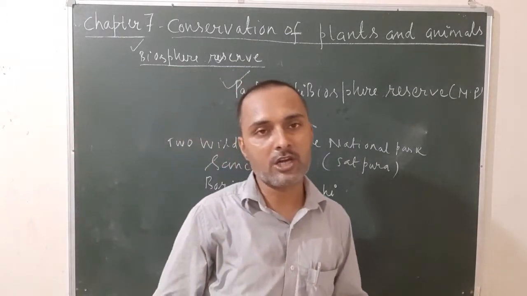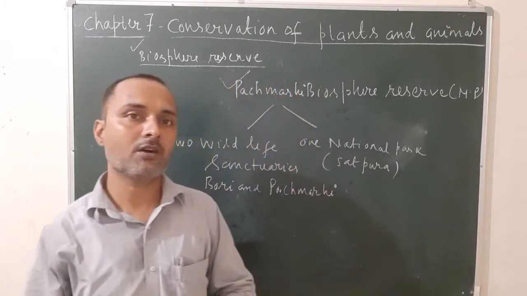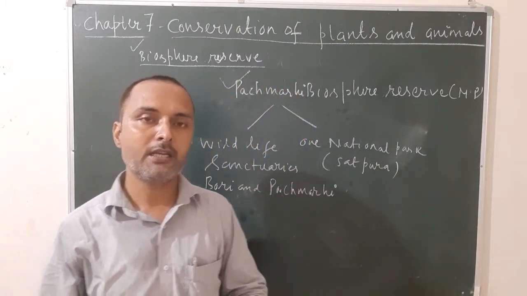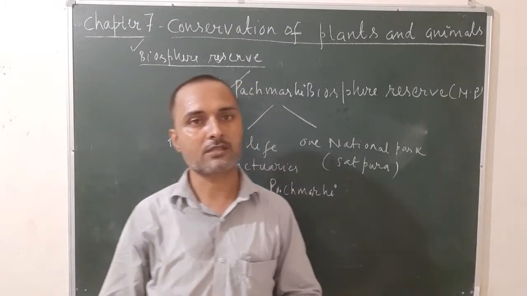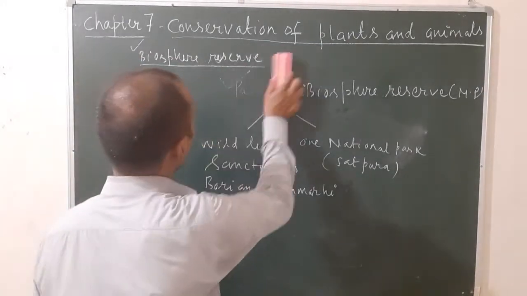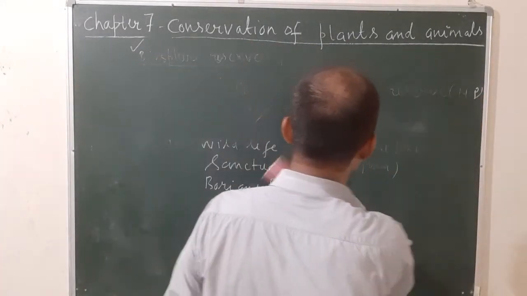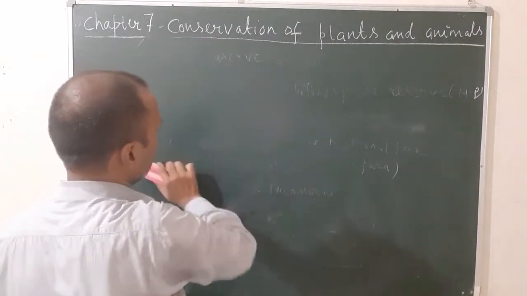So once again, what is biosphere reserve? Biosphere reserve is a large area of water or land in order to support the conservation of an ecosystem. Okay, let's see the second one. What is red data book? It is a special book published by IUCN.